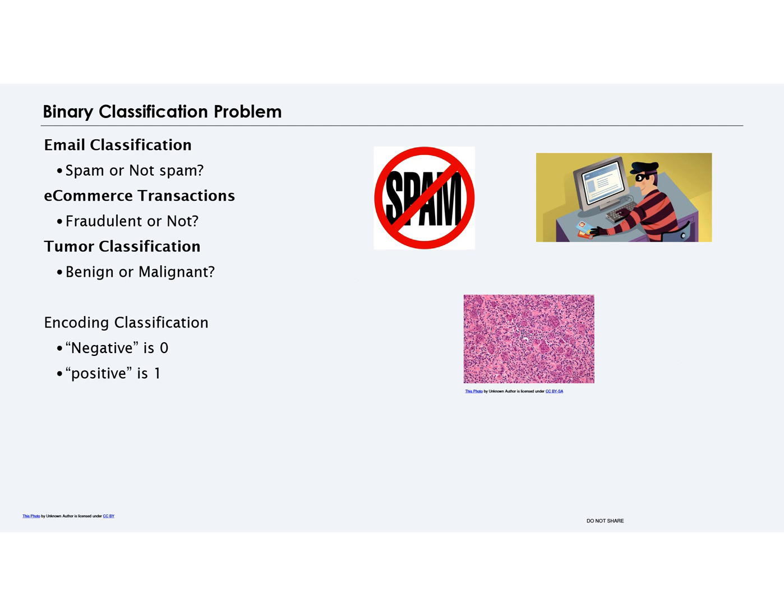For example, email classification distinguishes between spam and not spam, e-commerce transaction classification detects fraud, and tumor classification determines if a tumor is benign or malignant. Often, we use encoding to represent categories numerically, like assigning negative a value of 0 and positive a value of 1, making it easier for algorithms to process these distinctions.